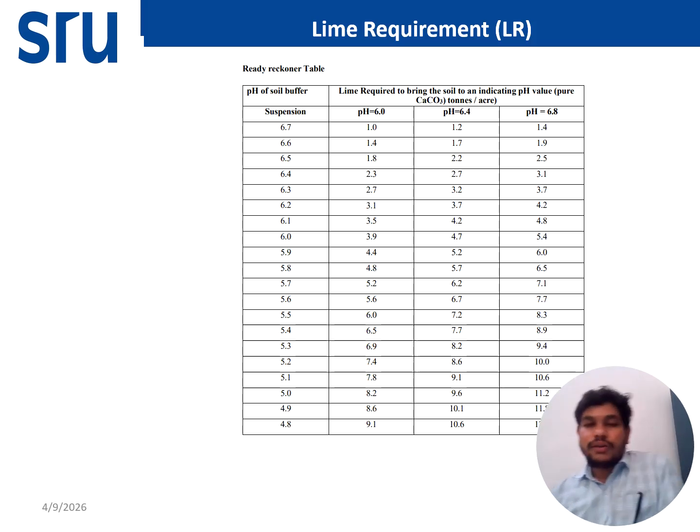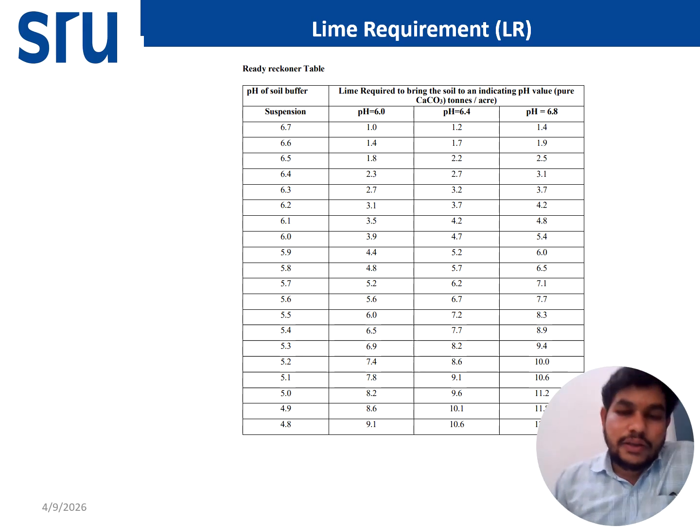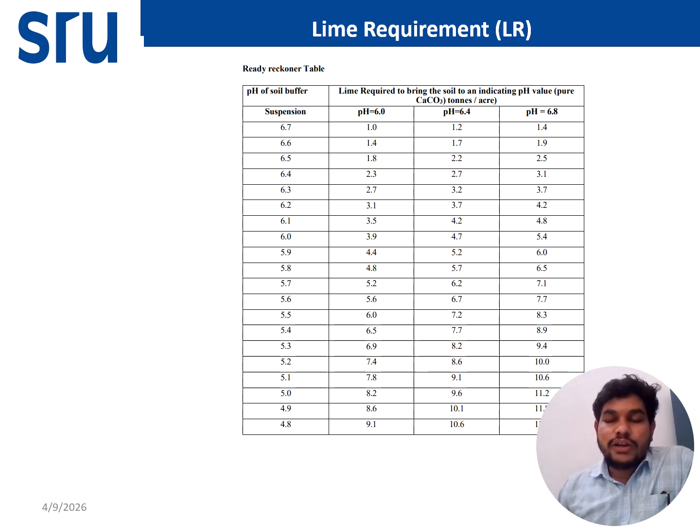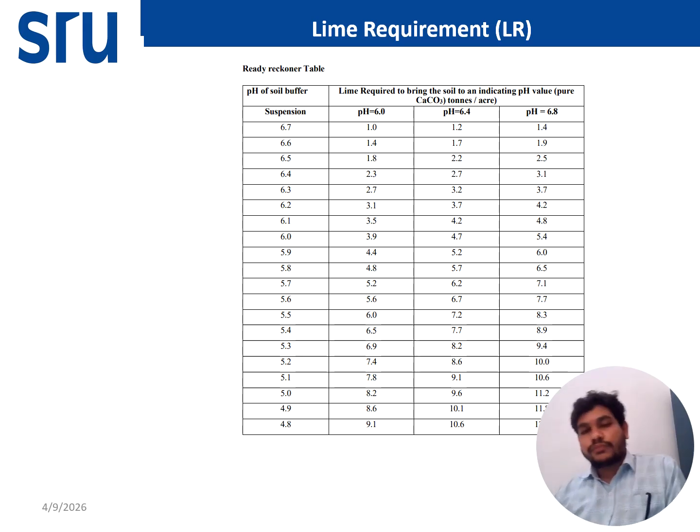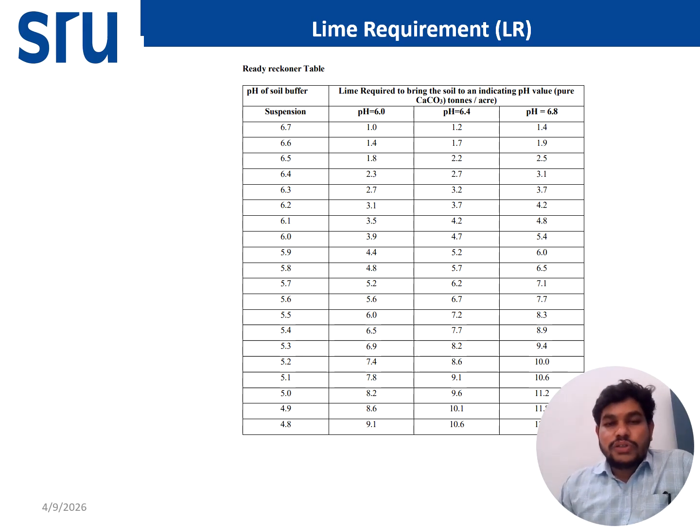So lime required we will determine by the Shoemaker buffer method. In this method we take 20 gram of the soil sample and 40 ml of the buffer solution. In this buffer solution there will be calcium acetate, calcium chloride, and triethanolamine. When we add the buffer solution, it will replace the H plus ions present on the soil surface and bring the H plus ions into the soil solution.